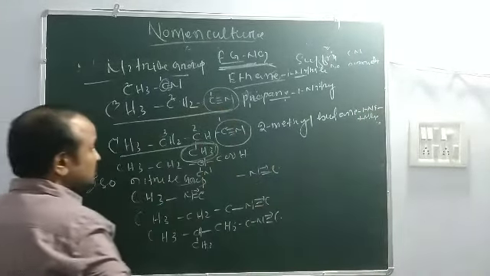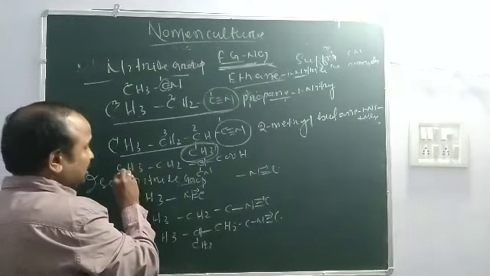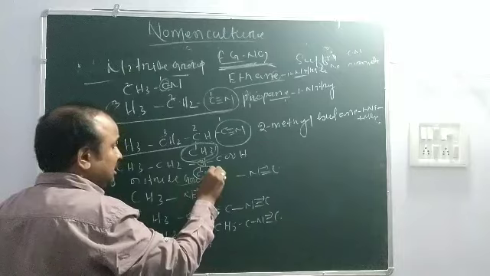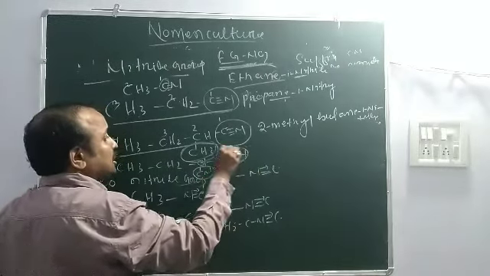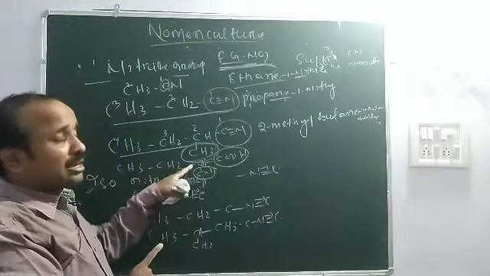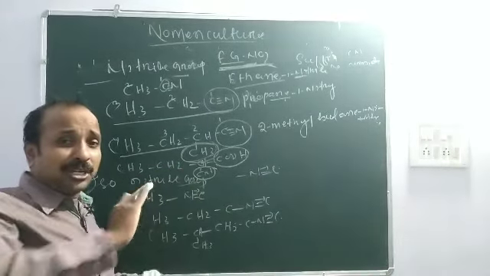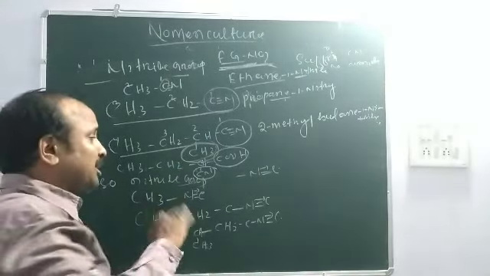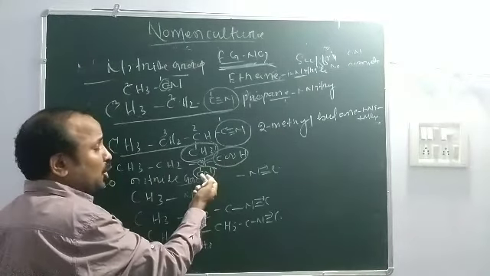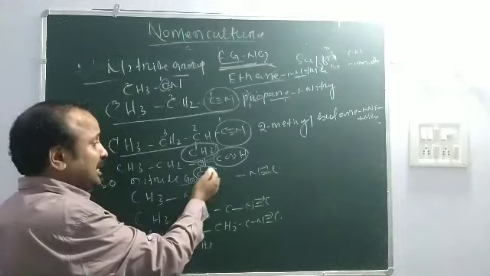Then you look at this organic compound. This is nitrile and this is carboxylic acid. There are two functional groups attached to this organic compound. When a multifunctional group comes, you give priority order. Carboxylic acid has more priority than nitrile.